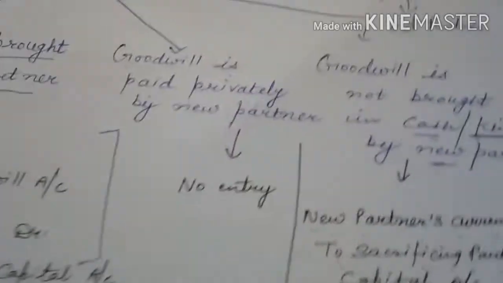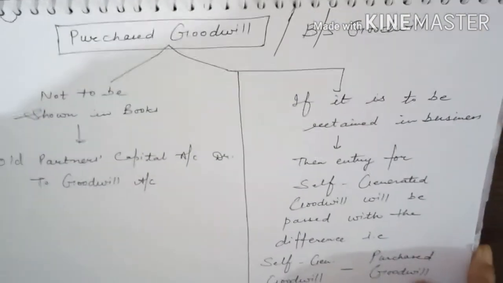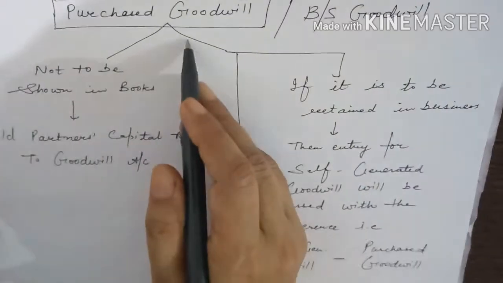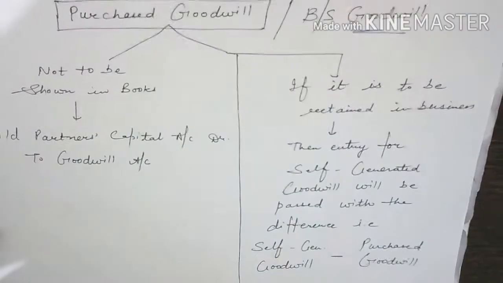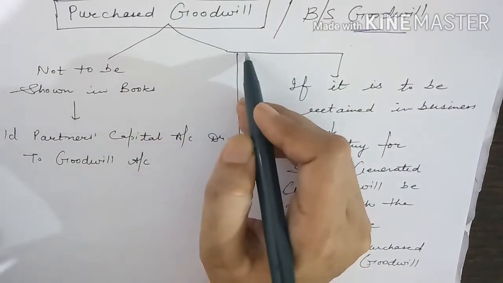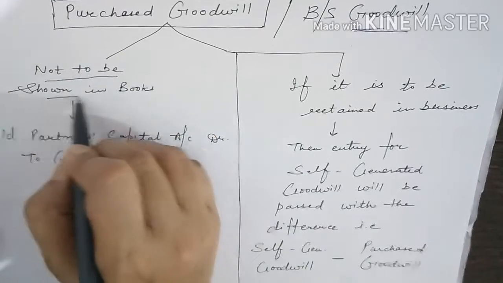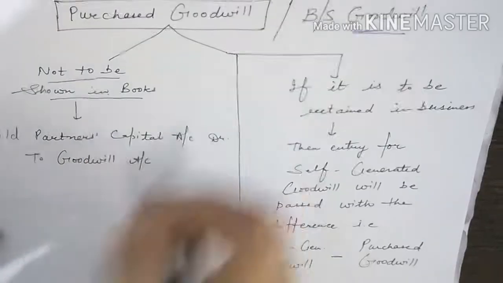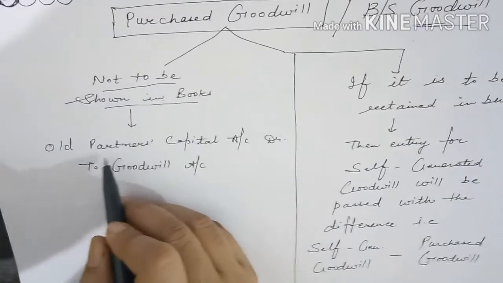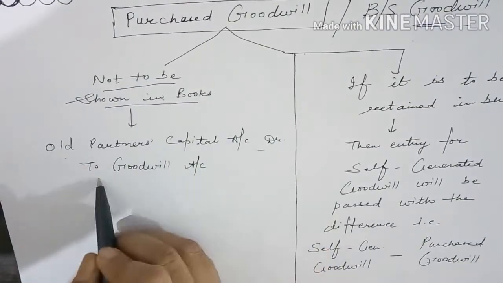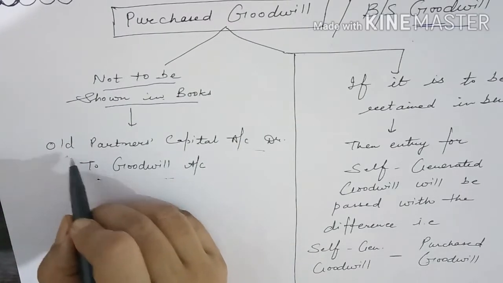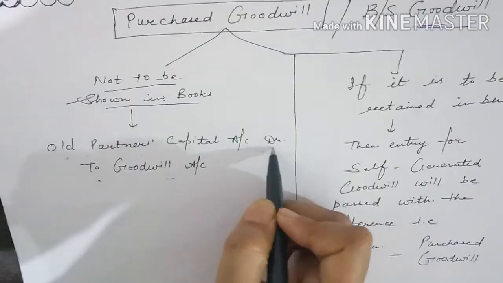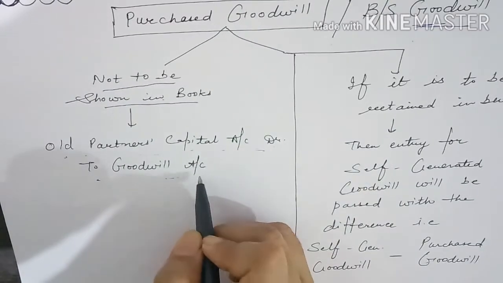Now we will study about the purchased goodwill or the balance sheet goodwill or the goodwill already appearing in the books. There may be two cases. If it is not to be shown in the books, then, being part of the old firm, it will be distributed among old partners in which ratio? It will be distributed in old ratio. So, its entry will be old partners capital account debit to goodwill account.